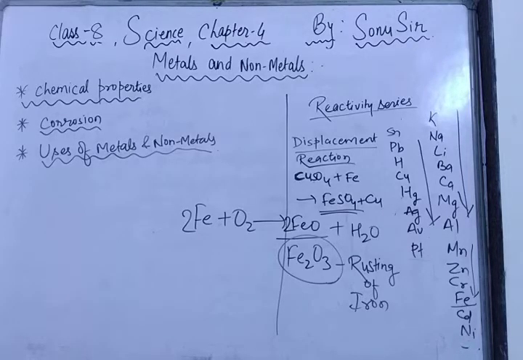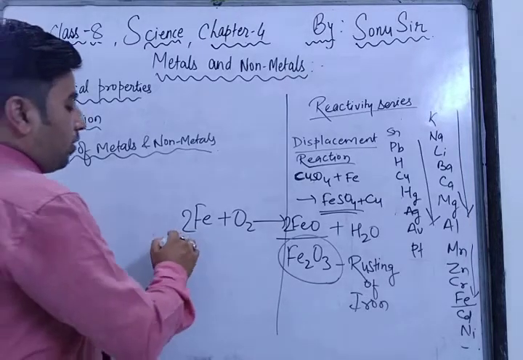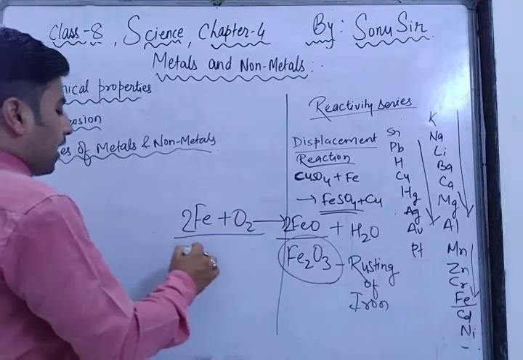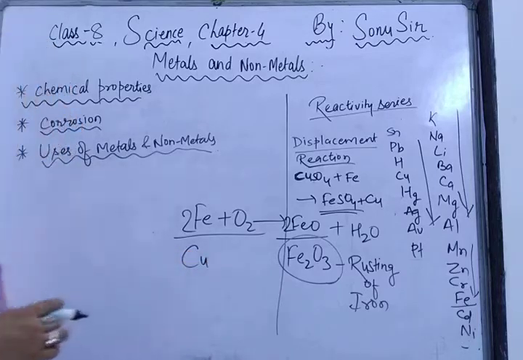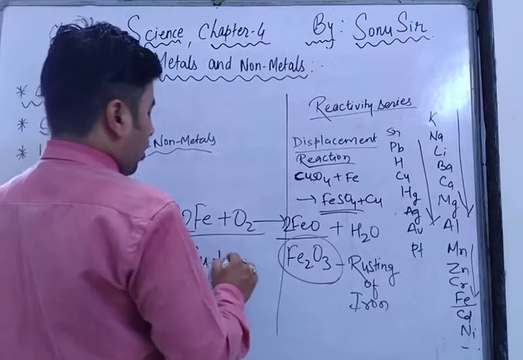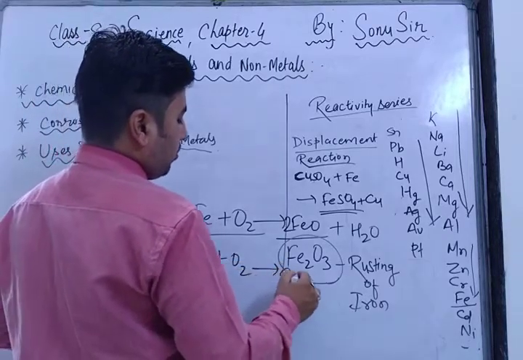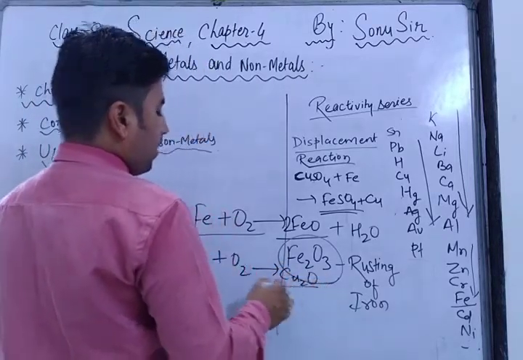The more reactive a metal is, the more it corrodes. As the element is more reactive, it will be more corroded. Here I have talked about iron only, okay? Just suppose copper. Have you seen copper? When copper reacts with oxygen, what will it become? Cuprous oxide, Cu2O. Okay? So now what will happen?